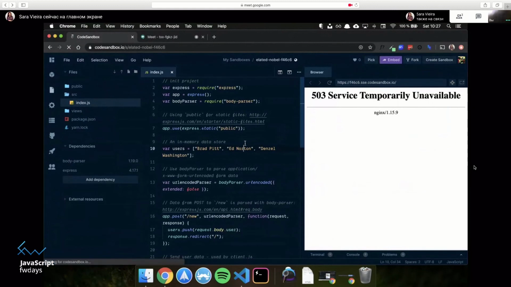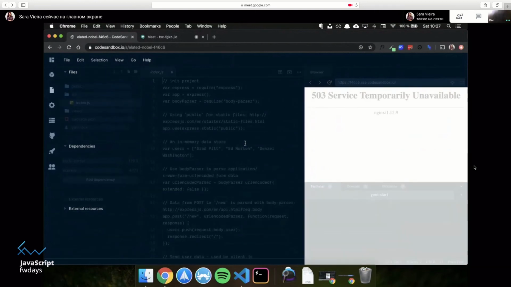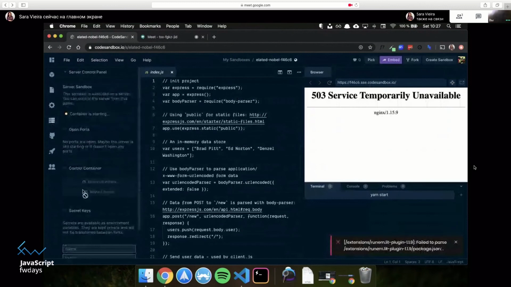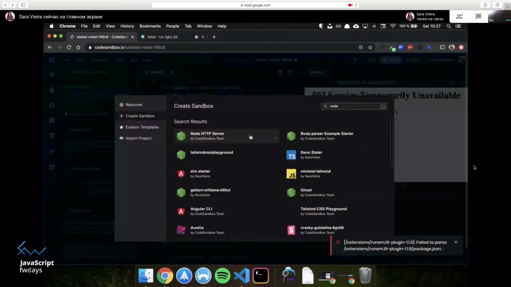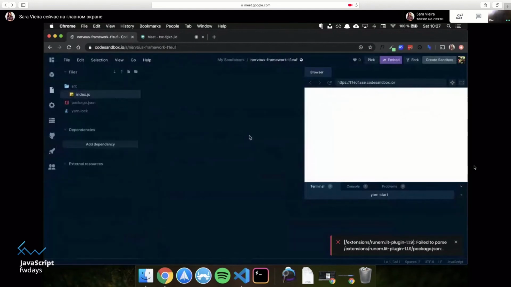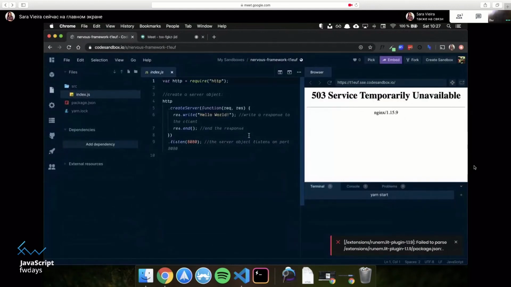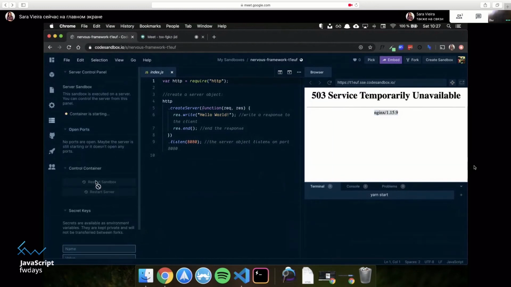Wow. Okay. This is just because I was trying to show something different and it went all bonanzas on me. One thing you can do is, this says container is starting, and you can usually restart sandboxes. So let me go and create Sandbox and let me go on a node one. If I type node, or just give me a node HTTP server, I am pretty sure there's a problem with our containers. But everyone is asleep, so there's nothing I can do.